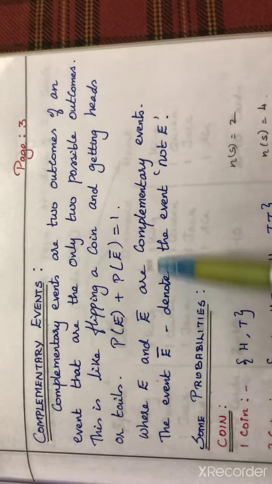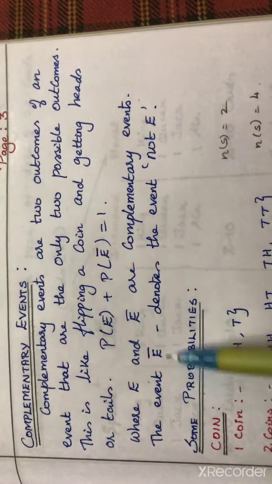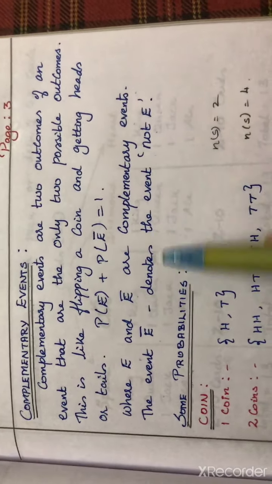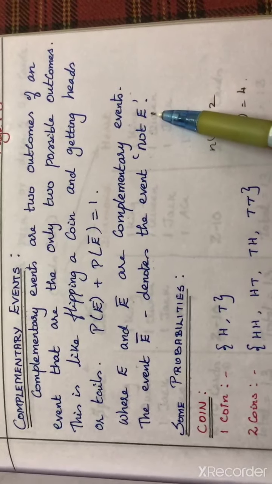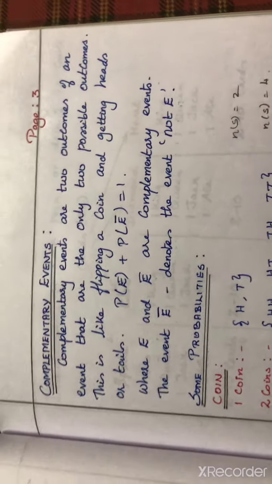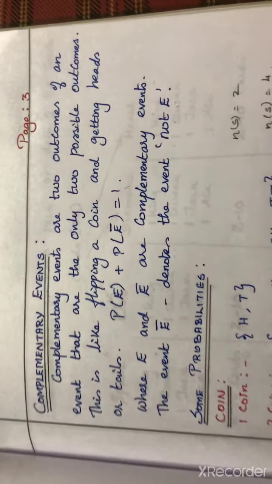E and E bar are called complementary events. E' denotes the event 'not E'. So E bar is nothing but the event that E does not happen. That is denoted as E'. So the sum of these two probabilities will be equal to 1.